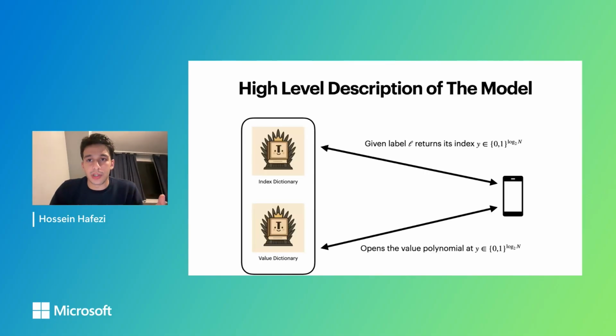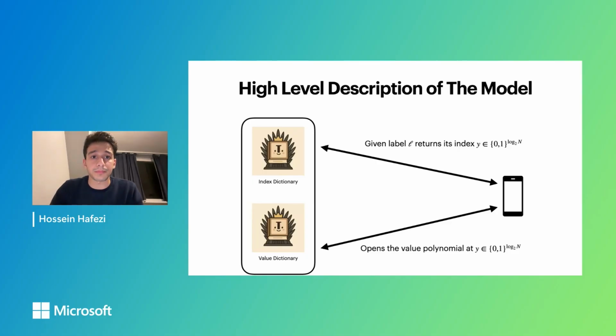The high-level description of our dictionary will be something like this. At every state, the dictionary consists of two subdictionaries, the index and value. When you want to retrieve the value corresponding to some label L, you first look up the index dictionary, and you get some index Y, which is a point on the Boolean hypercube. Then you open the second dictionary at point Y, and you retrieve the final value,